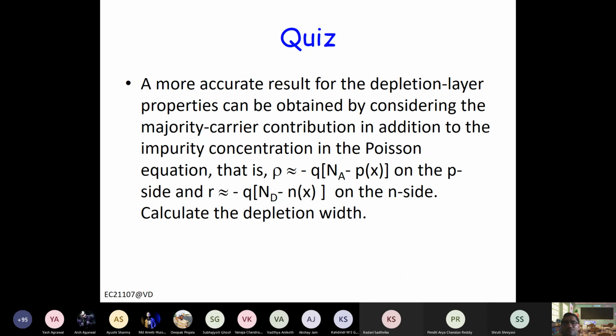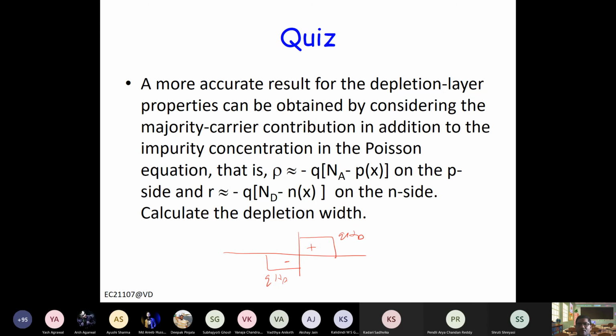Now this is the model of the depletion layer, right? What we assumed in the depletion region is that there is a positive charge here, there is a negative charge here. Now these are fixed charges, right? So this is basically Q times Nd plus, and this is Q times Na minus. And of course this is an approximation, right?